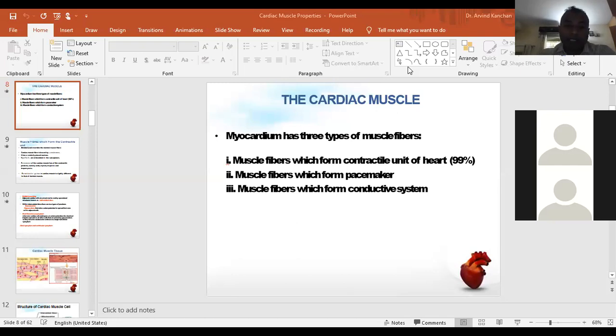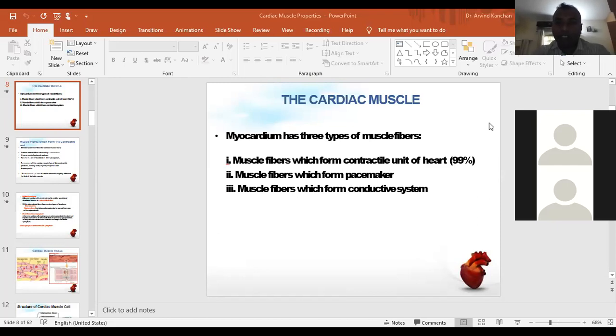Another type of muscle fibers are forming the pacemaker tissues. Mainly the SA node and AV node are the pacemaker. These are very small constituents, but they are very significant. SA node is the main pacemaker. When SA node is not working in some person, then AV node takes over the charge and becomes the pacemaker.